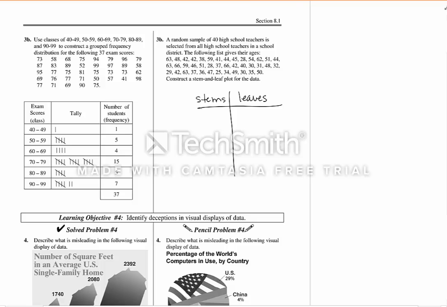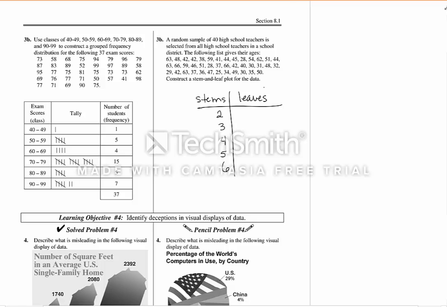The stems here are going to be, since these are all in 2 digits, our tens digits. You can see that the smallest number is in the 20s. Looks like 28, a couple of 28s, 25. So we're going to start with 2, and we're going to continue to go up by 10. So 20s, 30s, 40s, 50s, 60s seems to be the largest.